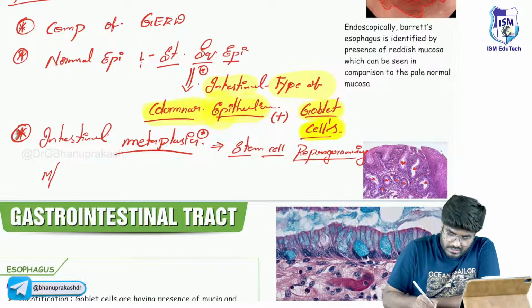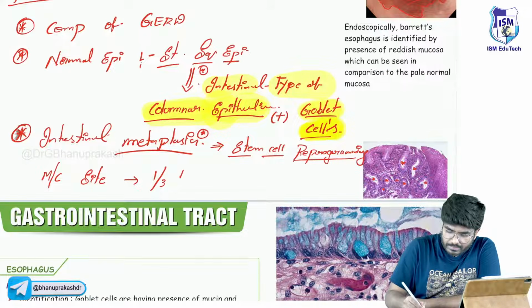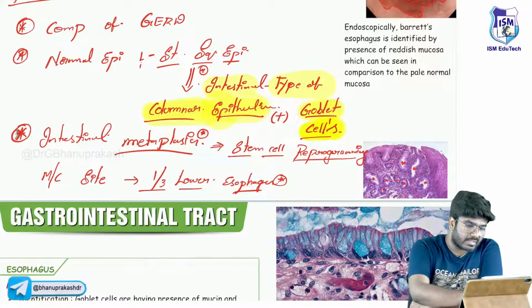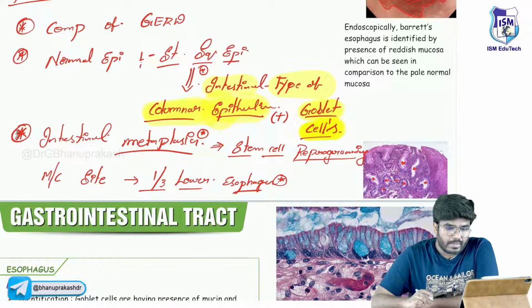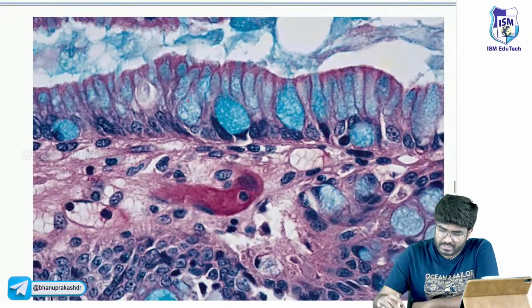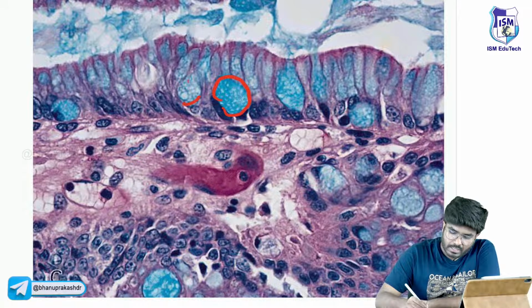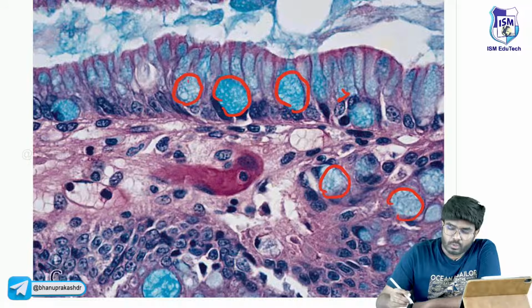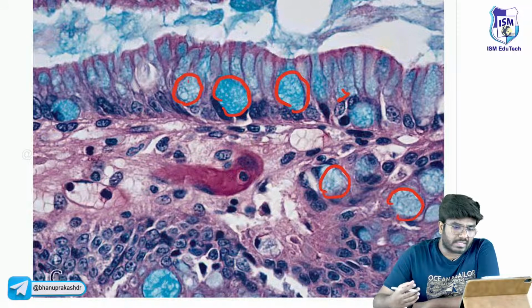What is the most common site? The most common site is going to be the lower 1/3 of the esophagus, most commonly affected with Barrett's esophagus. Whoever has Barrett's esophagus, you can very clearly see these are the goblet cells, which are secreting the mucin. The goblet cells are secreting the mucin.